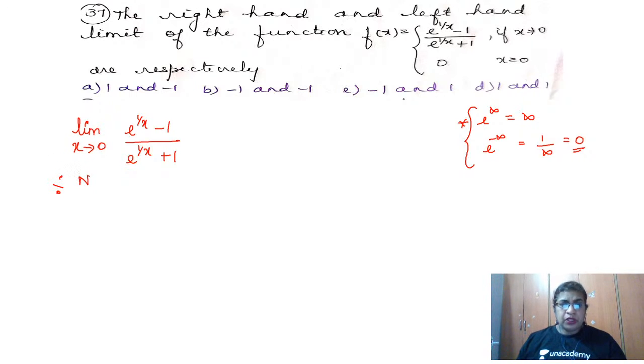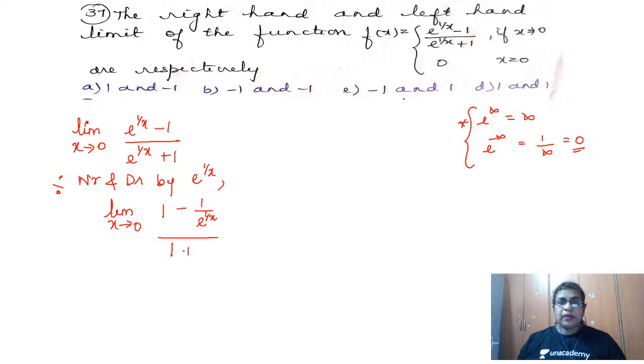So e power 1 by x by e power 1 by x becomes 1, minus 1 by e power 1 by x, whole divided by 1 plus 1 by e power 1 by x. Now, 1 by a to the power m, can I write this as a to the power minus m? Yes, it's possible.